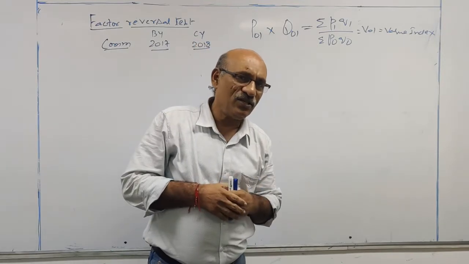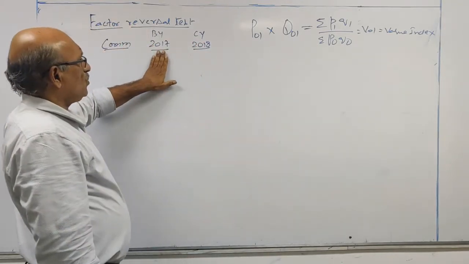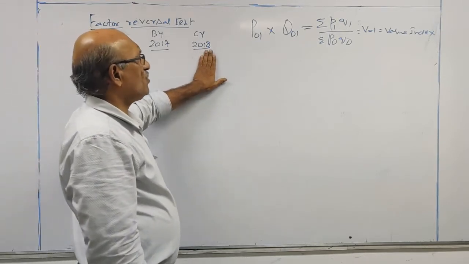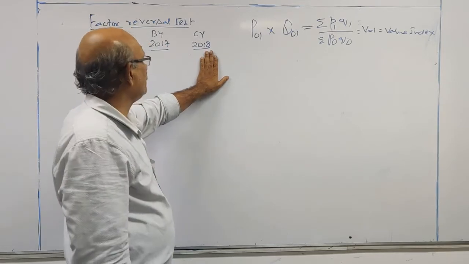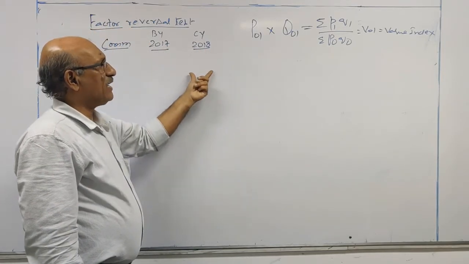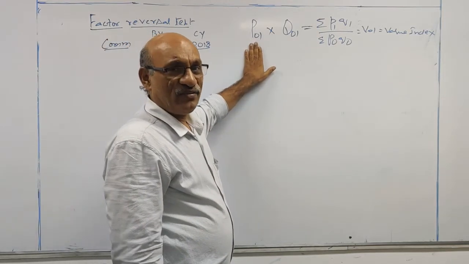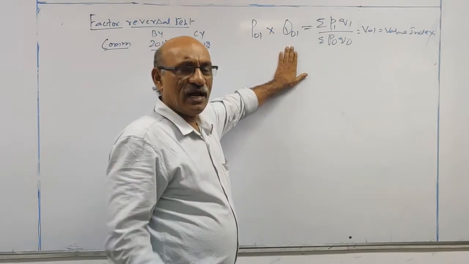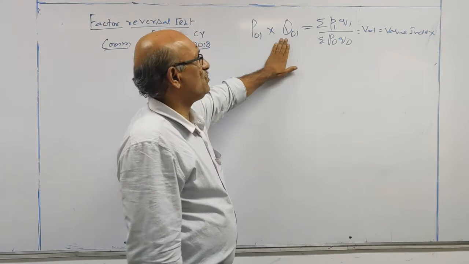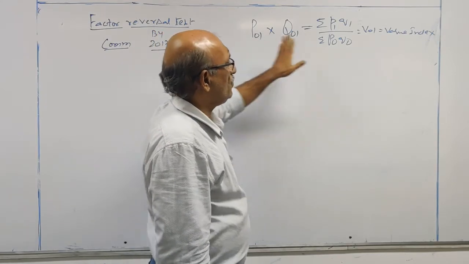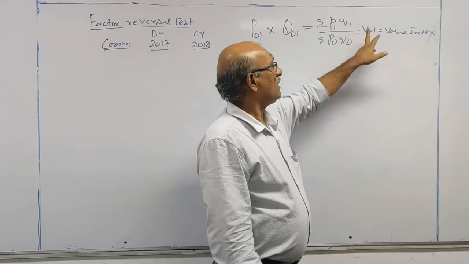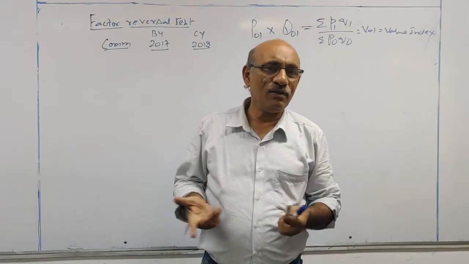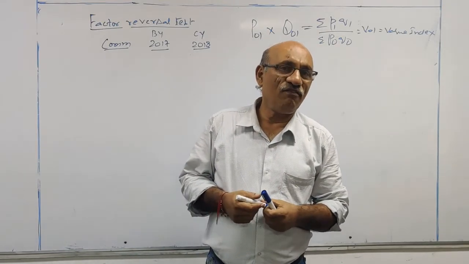Let me repeat this point one more time. I have two time periods: 2017 is taken as base year, 2018 is taken as current year. With the same base period and current period, calculate the price index number and quantity index number ignoring that 100 factor. Then multiply these two. If the product is equal to the true value ratio, that is the value index, then that formula satisfies the factor reversal test.